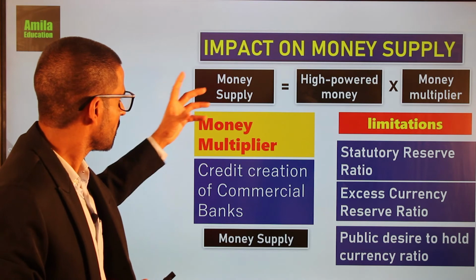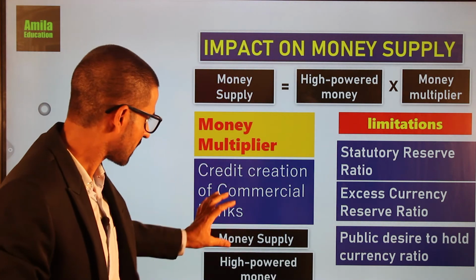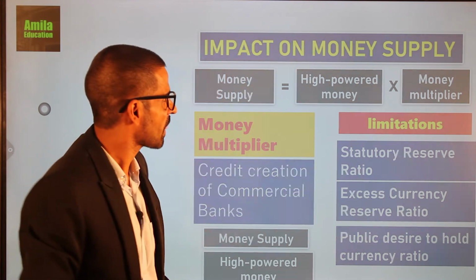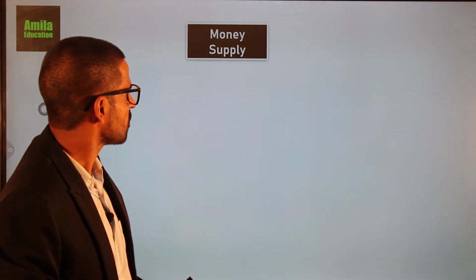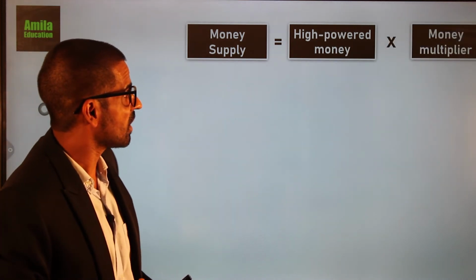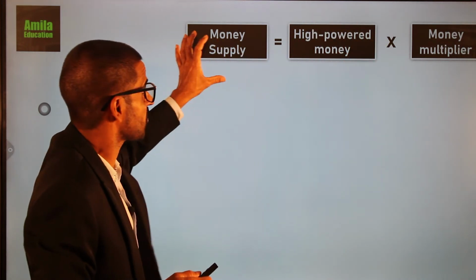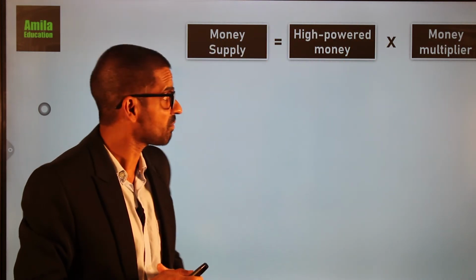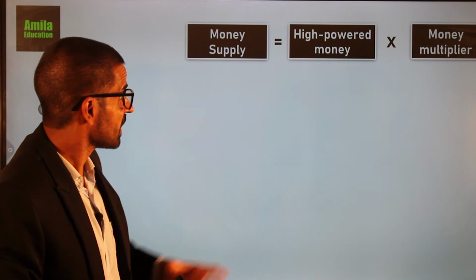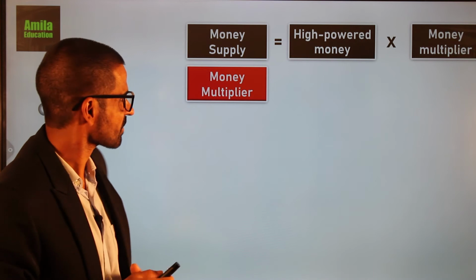So you can say the money multiplier is the ratio between money supply and high-powered money. We can further analyze it. Money supply equals high-powered money times money multiplier. These are the two major determinants of money supply: high-powered money and money multiplier. Then you can use this equation to identify the equation for the money multiplier.